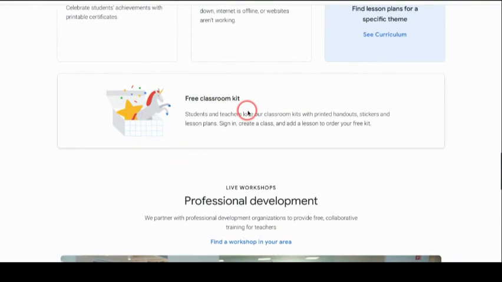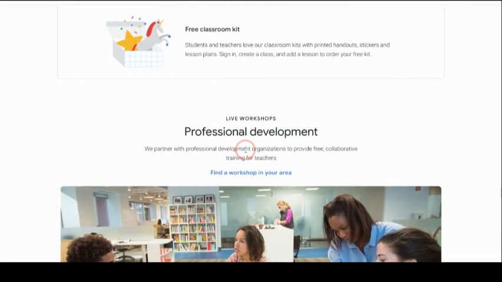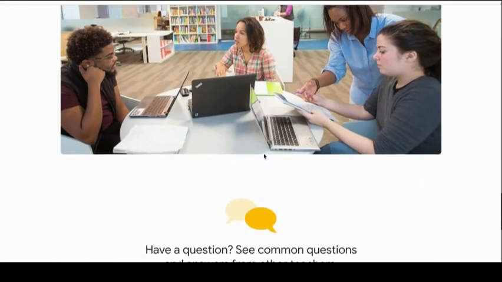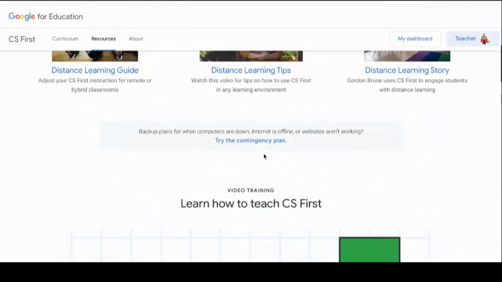You can also order a classroom kit. So the classroom kit is an actual kit that is mailed to you, and they may give you printed handouts, printed classroom posters, and stickers, and lesson plans with the free classroom kit, but you have to sign up to get it. It is free. All right, and then if you wanted some professional development on CS First, you can also check out this area here for live workshops. Okay, it's all free for teachers.